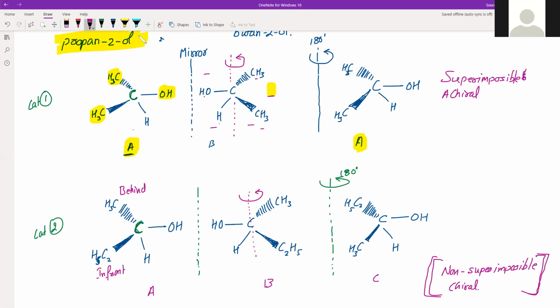And if you are able to find even a single carbon in that molecule which is asymmetric, then the entire molecule is asymmetric, and it will result in two different non-superimposable mirror images, and those will be optically active mirror images. One will turn plane polarized light towards the right, another will turn it towards the left. So that is the simplest test of optical activity: just find a carbon with all four different attachments. If you are able to do that, it is an optically active compound.